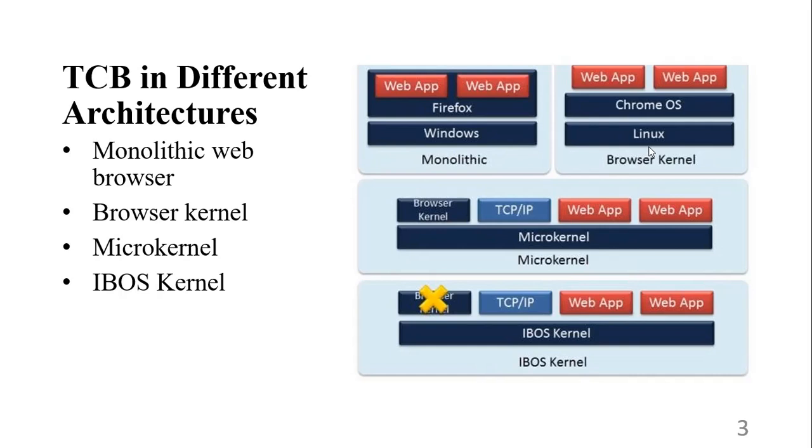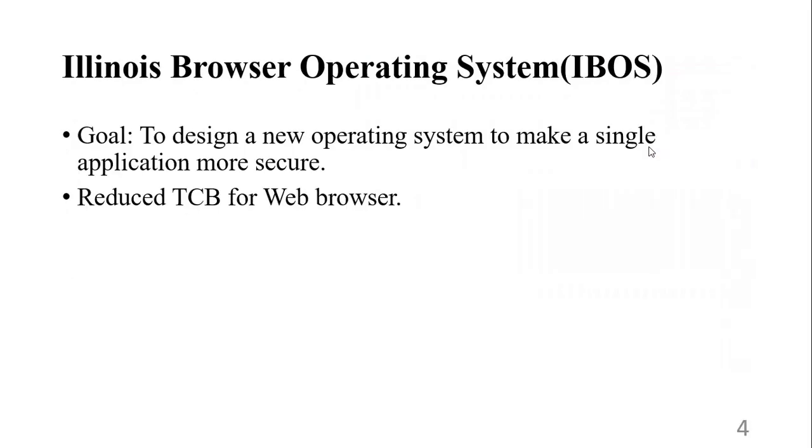In the next slide, we look at the iBOS kernel, its architecture and its design plans for the future. So moving on, the Illinois browser operating system. iBOS mainly focuses on preventing and containing attacks on the browsers, libraries, system services, and operating systems on the lower layer of the computer stack.